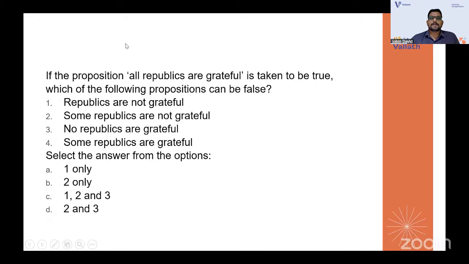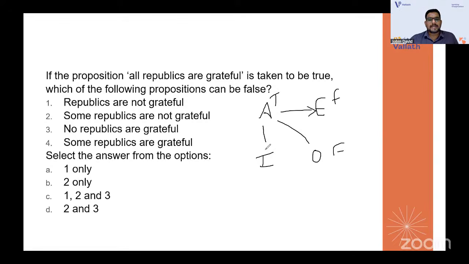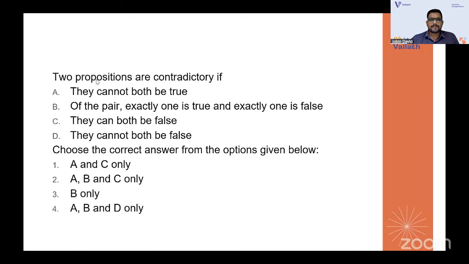If the proposition "All republics are grateful" is taken to be true, here again you use the square of opposition with A, E, I and O. Here A is given to be true. Which of the following propositions can be false? E is false, O is also false, and I is true, because if the universal is true, the particular must be true. So I think it is 2 and 3. Yes, 2 and 3 will be the right answer, the false statements.